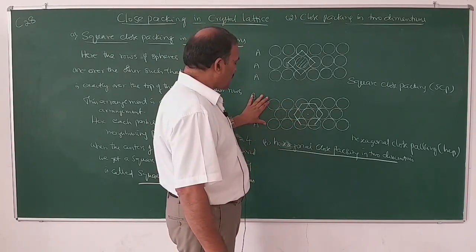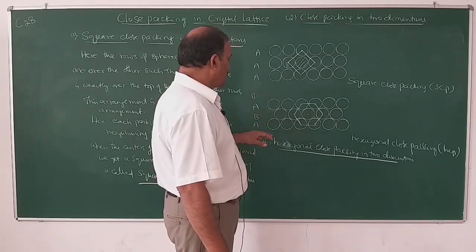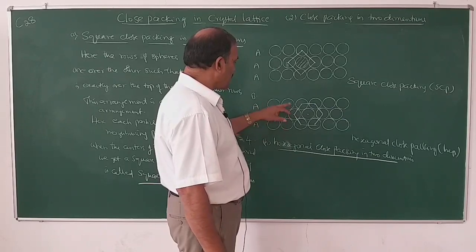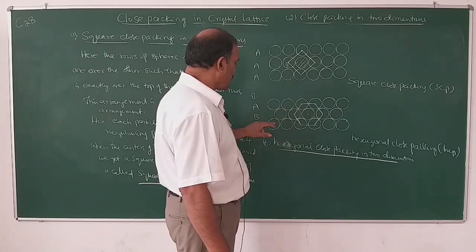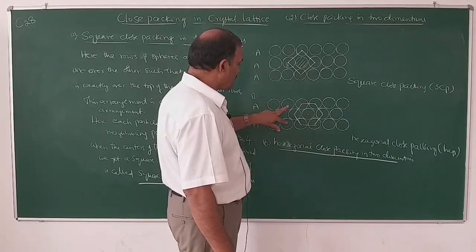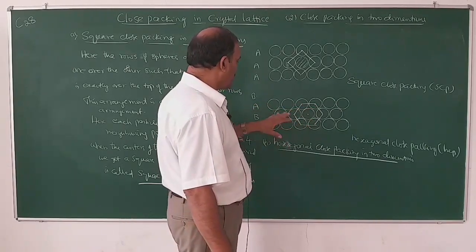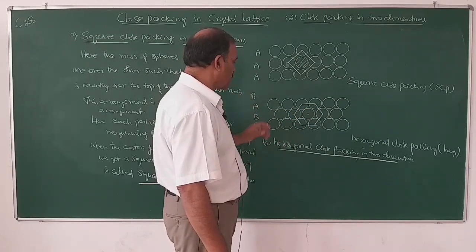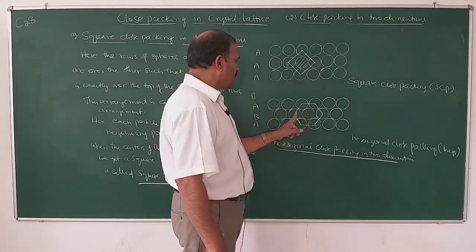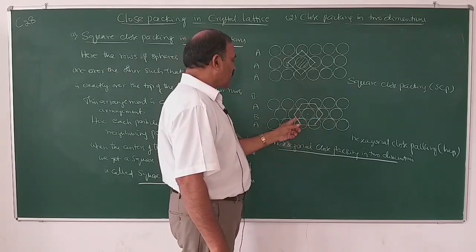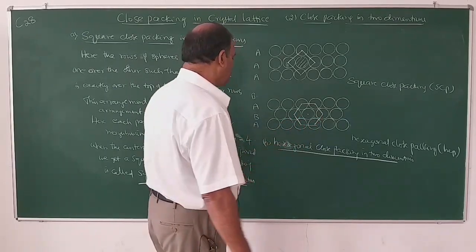So when this type of arrangement is made, the spheres of the first row and third row, the alternate rows, are exactly one over the other. Therefore, this type of arrangement is known as ABAB type of arrangement. Here, each particle is surrounded by 6 spheres and the coordination number is 6.